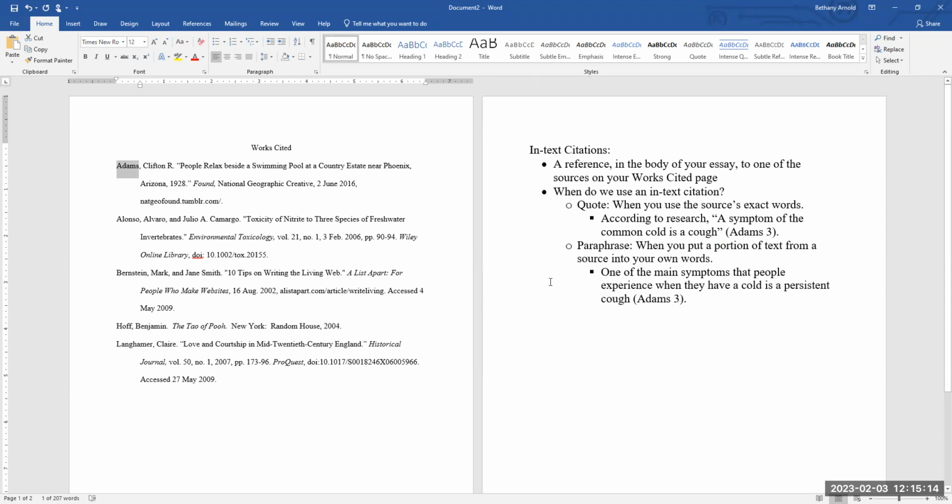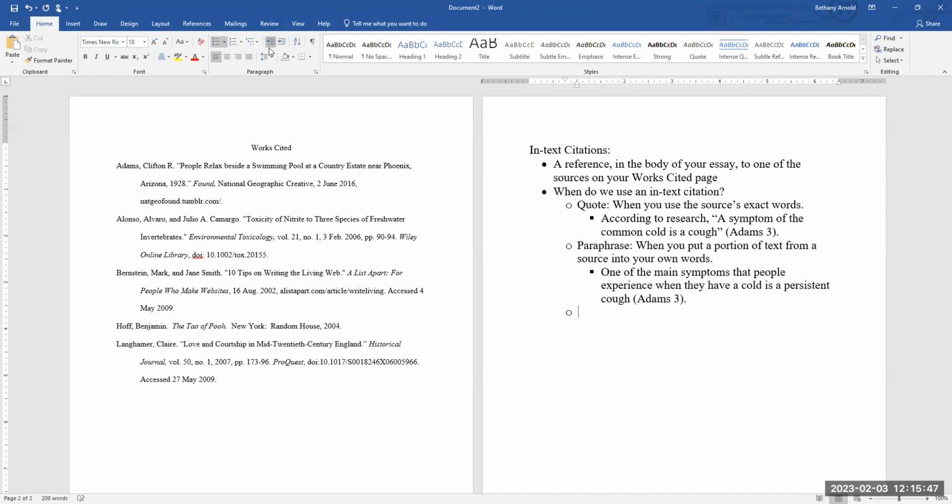So if my audience got to this sentence in my essay and they're like, I want to read a little bit more about what Adam said, they would flip back to my works cited page and they would be able to locate the source on the works cited page. Again, that's how we alphabetize and use a hanging indent, so it's easier for our audiences to find the sources when they look at them. And then they could go to either the URL listed, or they could use the publication information listed to look it up on a database or find it on Amazon, wherever they need it.